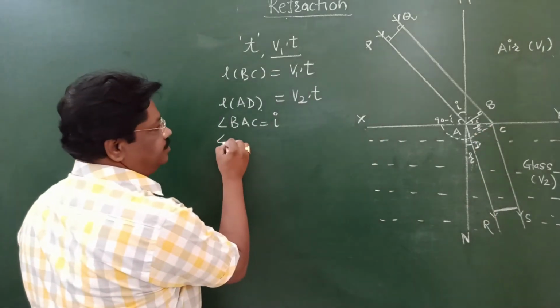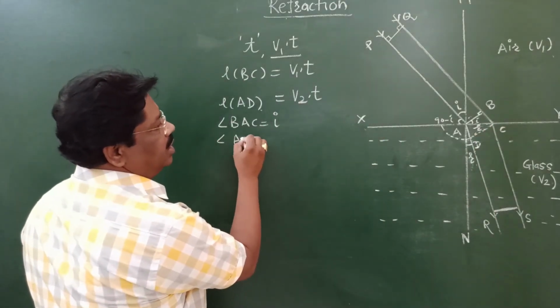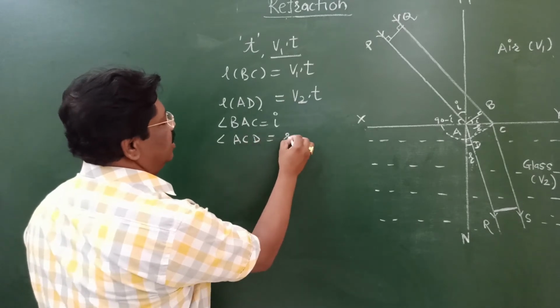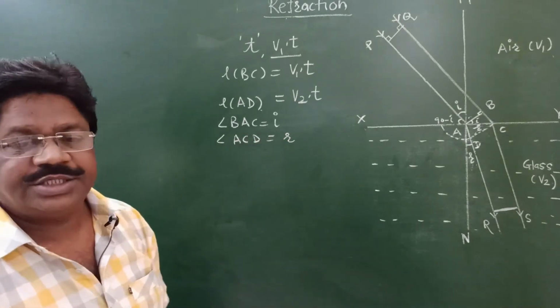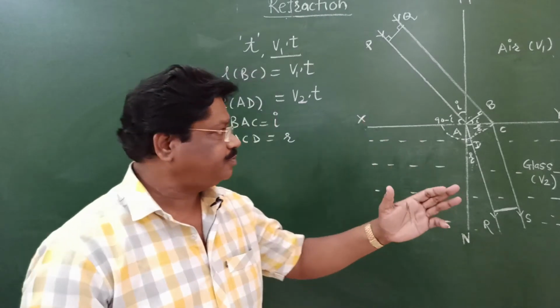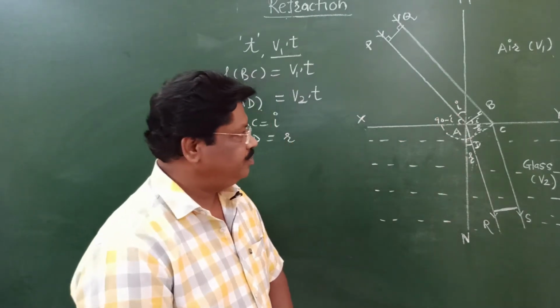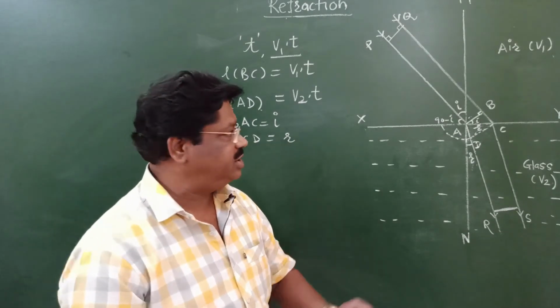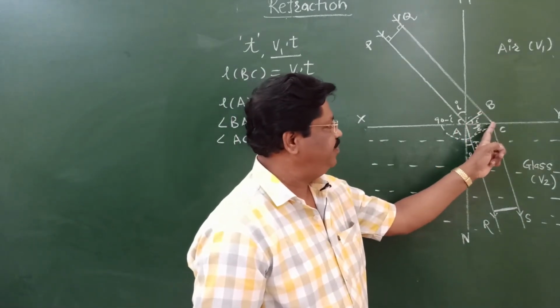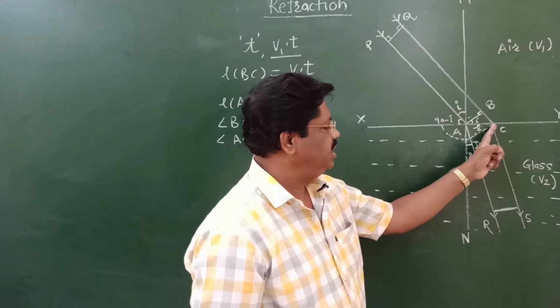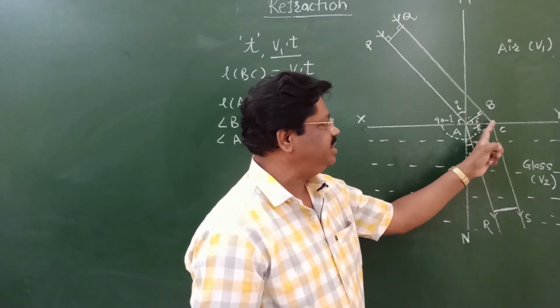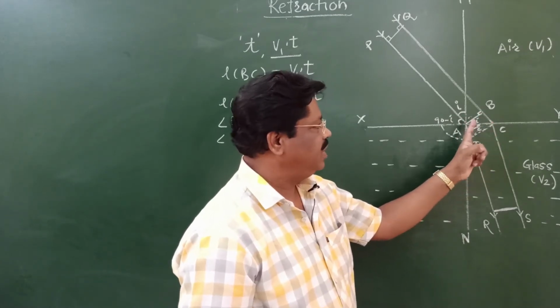Angle ACD is equal to the angle of refraction. This is about the angle of incidence and angle of refraction. Now, consider the two triangles, triangle ABC and triangle ADC. In triangle ABC, this is angle i.